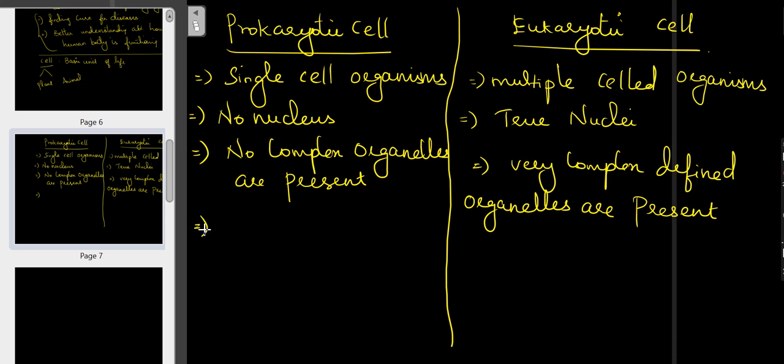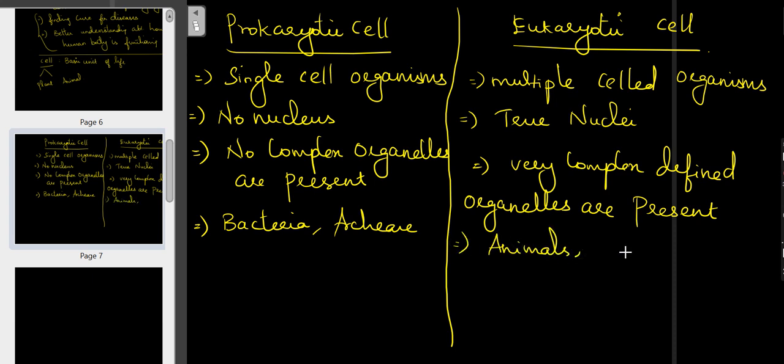Okay, and here we can say a few examples for prokaryotic: bacteria and archaea. And here we can say examples for eukaryotic: animal, plant, and fungi.